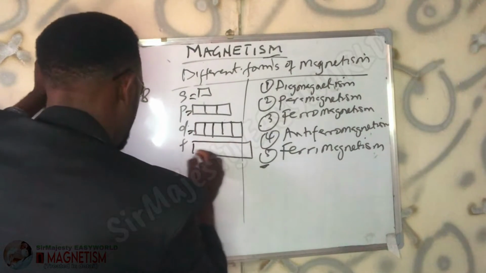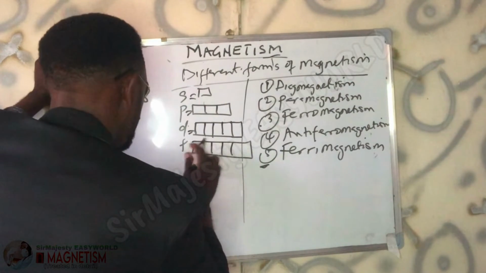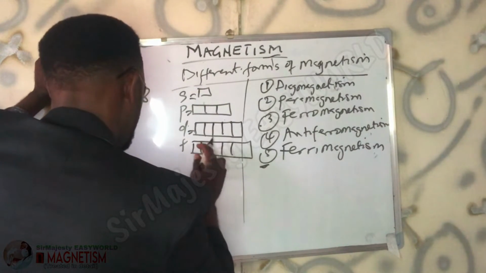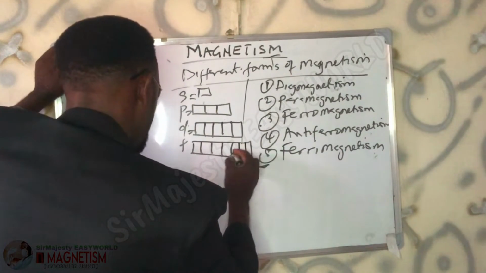We will not be considering F today. 1, 2, 3, 4, 5. 1, 2, 3, 4, 5, 6. Okay? We further divide. So that's it.